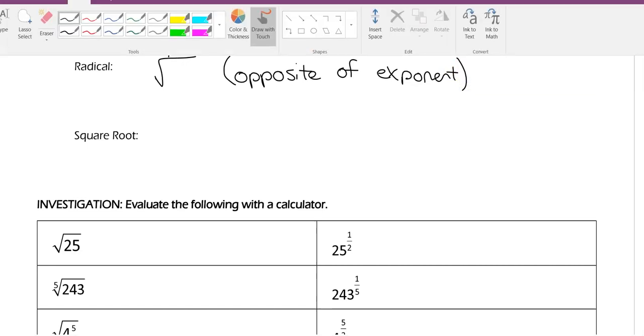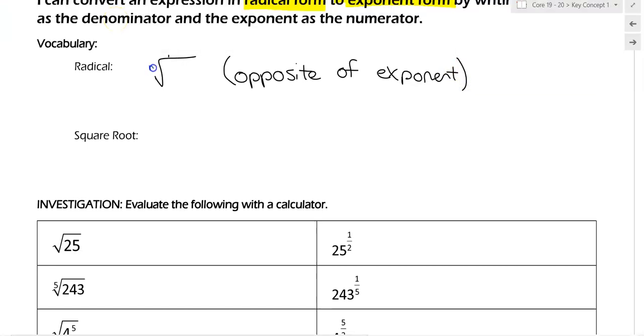And the pieces of a radical, sometimes you'll have a number here. I'll just put an M. That is called your index. Whatever you have inside here, let's say it's a 3, that is called your radicand. So we'll use those words. But again, a radical is anything that uses the little house, as I call it, and it's the opposite of an exponent.